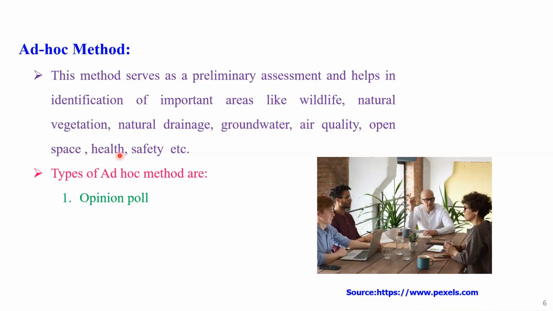The second important method is expert opinion. Yes, this is very important, because the expert is a person who has a deep knowledge of that particular area. When we are talking about the ecologist, definitely he has a deep knowledge about ecology. The botanist has a deep knowledge about botany.